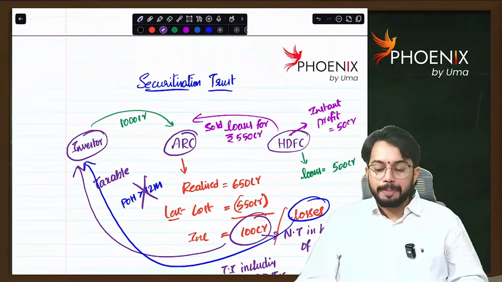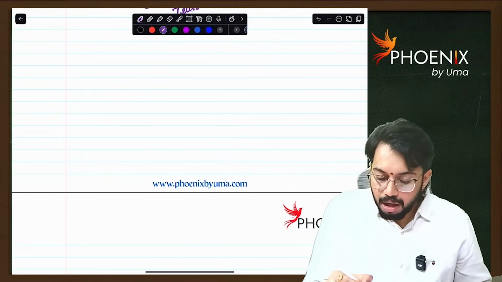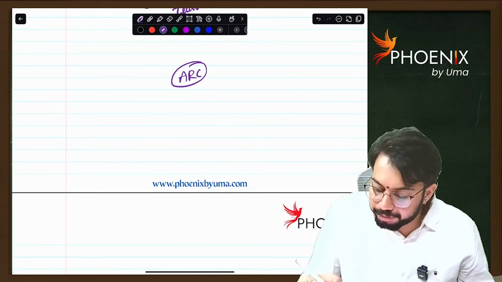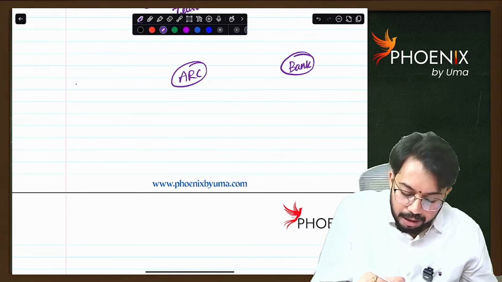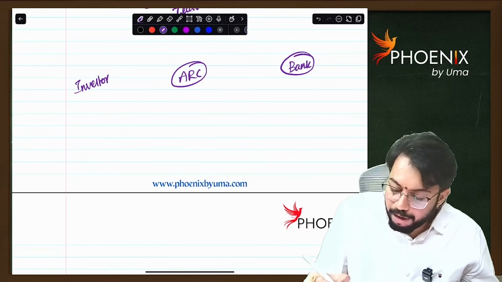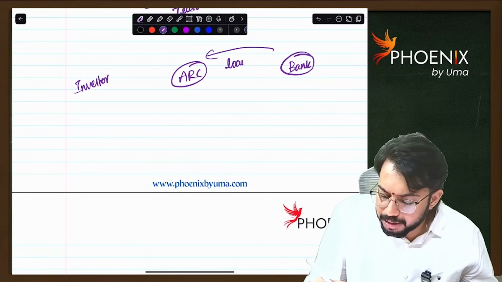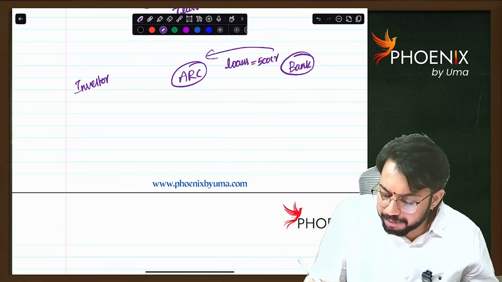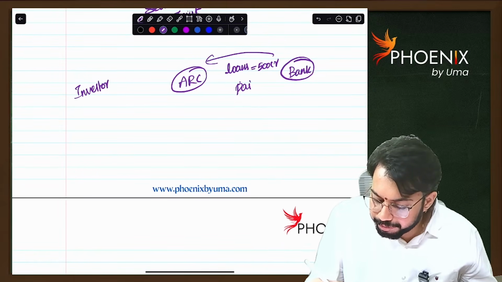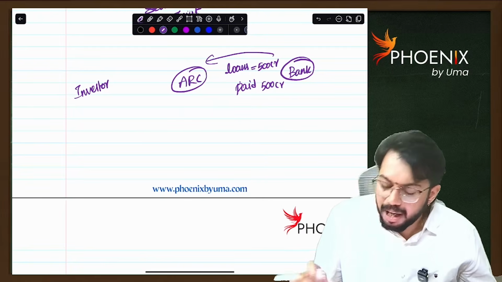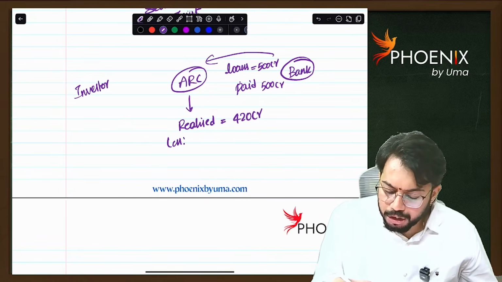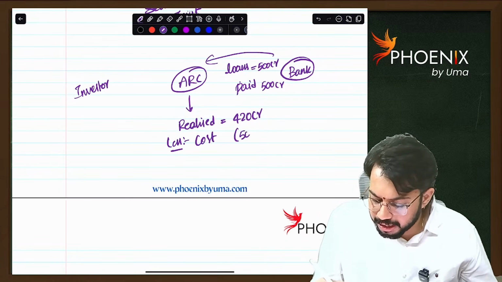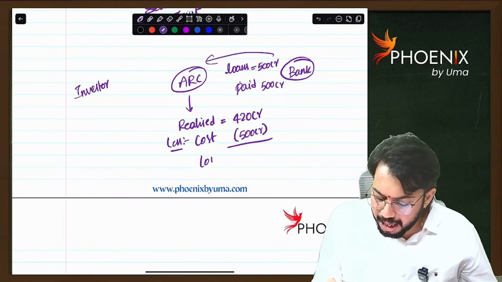Once repeat losses point, sir. Asset reconstruction company is there. Next, bank is there. And investor is there. From bank, loans of 500 crores are taken. Paid 500 crores. Example: but the realized amount is 420 crores. What is the cost to ARC? Cost to ARC is 500 crores. Now, is there income or loss?